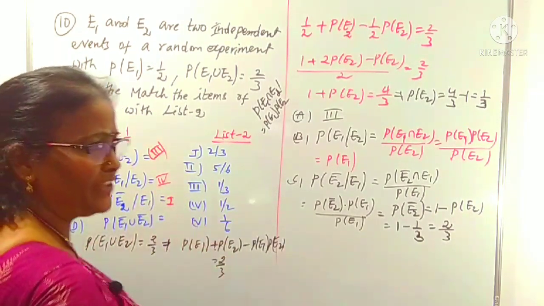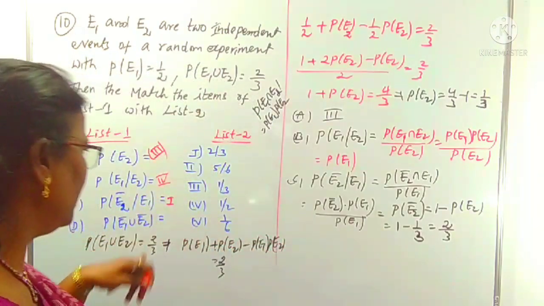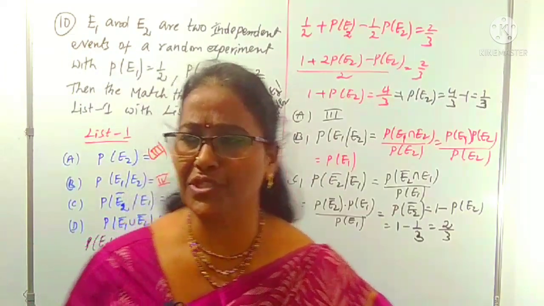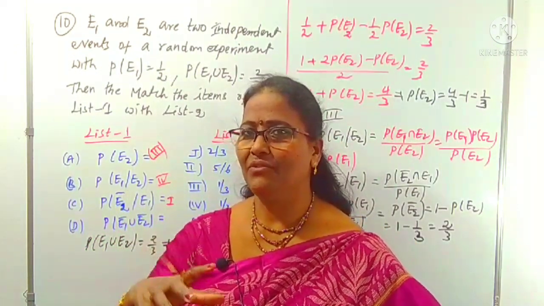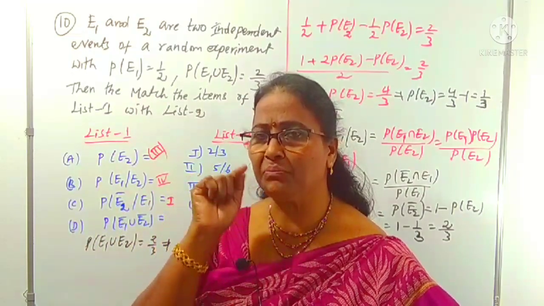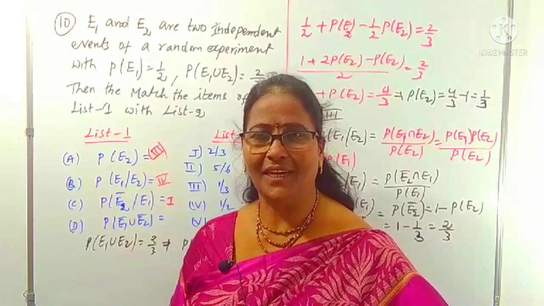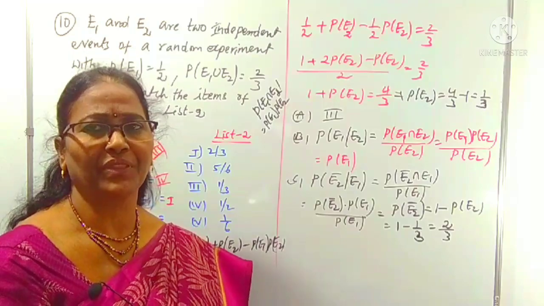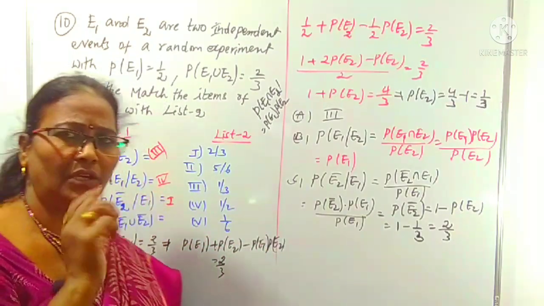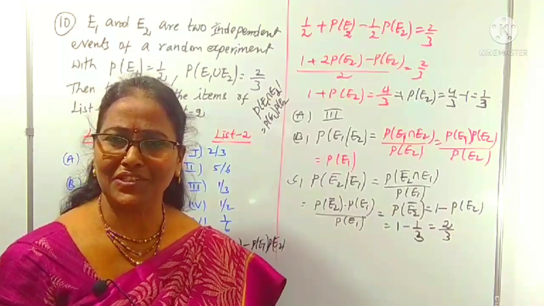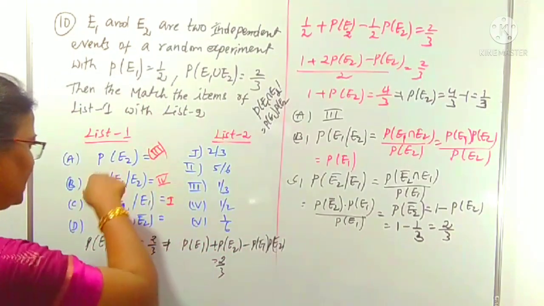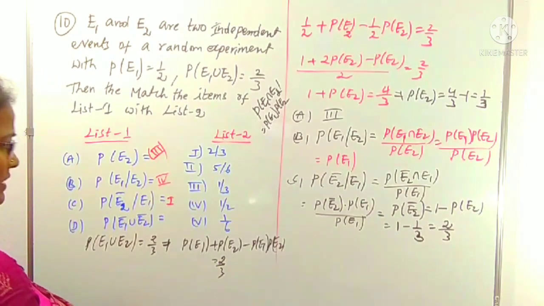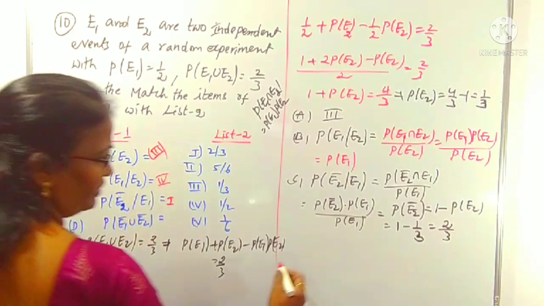I didn't write the options. The options are given as matching type. While solving matching type questions, if there is no repetition in the options, we need not do all of them. But for your subject understanding purpose, I am doing all. This is a hint from the examination point of view. If you face the same question in an examination, concentrate on the options. If there is no repetition in the options, with one or two cases it's enough and you can stop. But you have to know the subject point of view, so you can calculate all of this. I am explaining.